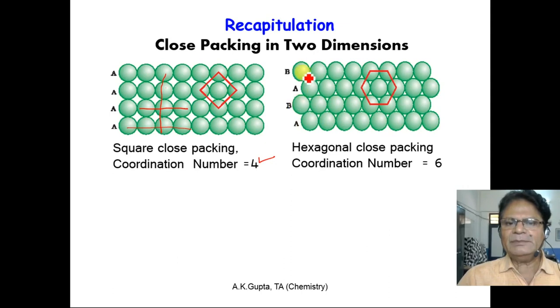AB type of arrangement. Here, you can take any particle. A particle is in contact with 6 other particles or spheres. Therefore, coordination number is 6. And when we join the centers of these spheres, we get a hexagon. So, this is hexagonal close packing. And here, when we join the centers of these particles, we get a square. Therefore, this is square close packing.